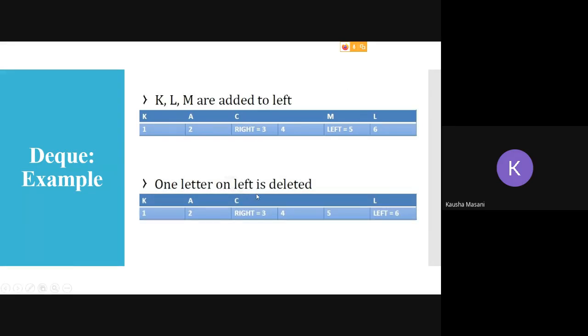Again, if I'm deleting the letter from left, so left is pointing at 5, okay, so I'm deleting, so left equal to 6, okay, and M got deleted.